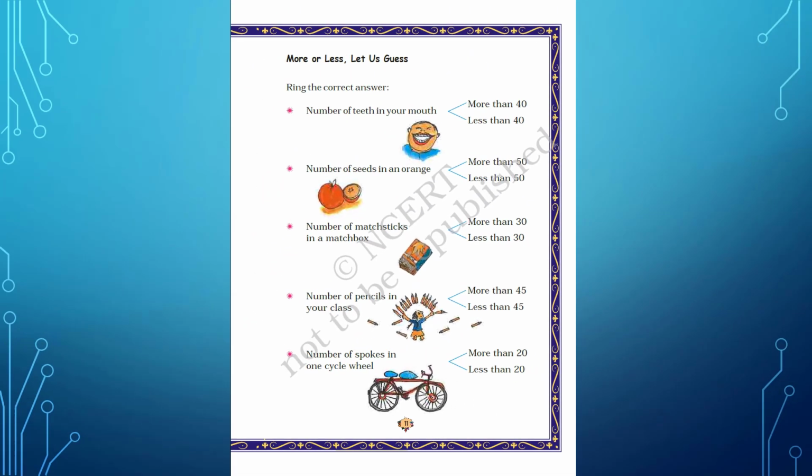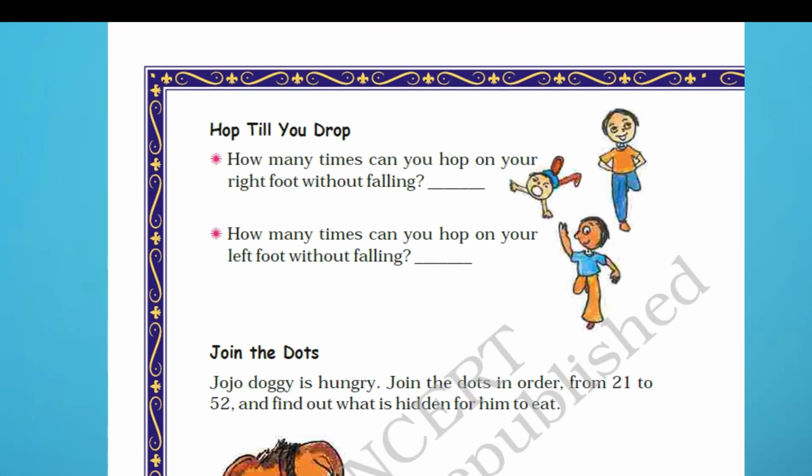Let's go ahead. Hop till you drop. How many times can you hop on your right foot without falling? So you can try jumping on your right foot and you have to count how many times you can hop without falling. Similarly, you can try on your left foot, how many times you can hop without falling.